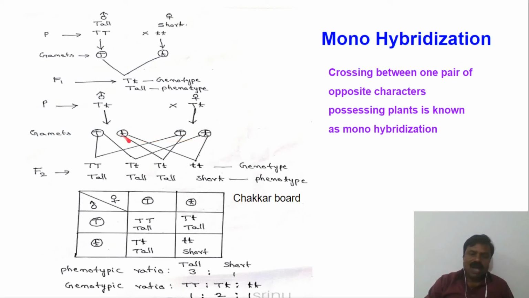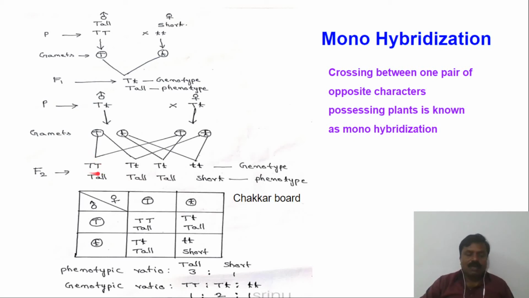When this gamete crosses with this one, capital T small t is formed. When this crosses with this small t, small t is formed. So see here, four types of offspring are formed. It doesn't mean that only four offspring are formed, but many offspring are formed, with only four types. Offspring means children.